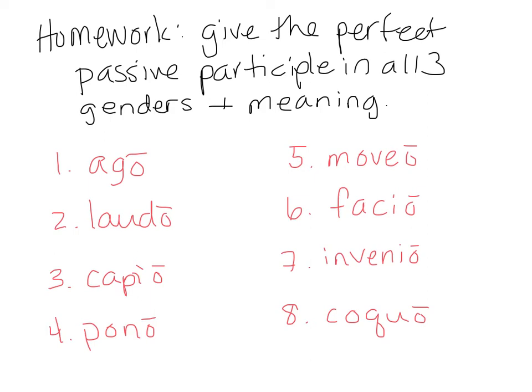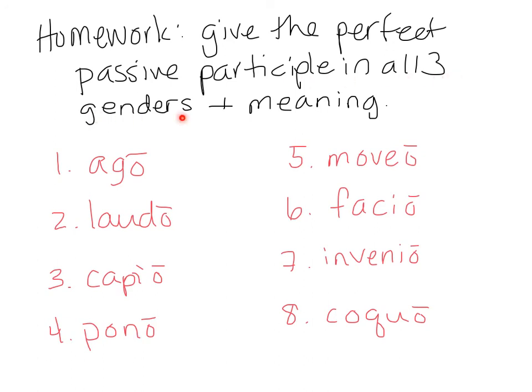Okay, so some really quick and simple homework for you tonight. Just like I did above with duco, where I found the participle and put it in all three genders. I said if it's duco, ducere, duxi, ductus, ductus is my participle, but I need it in all three genders. So it was ductus, ducta, ductum. You can just go back in the video if you want to see that again. You're going to give those for each of these verbs. So you'll give the participle in all three genders.